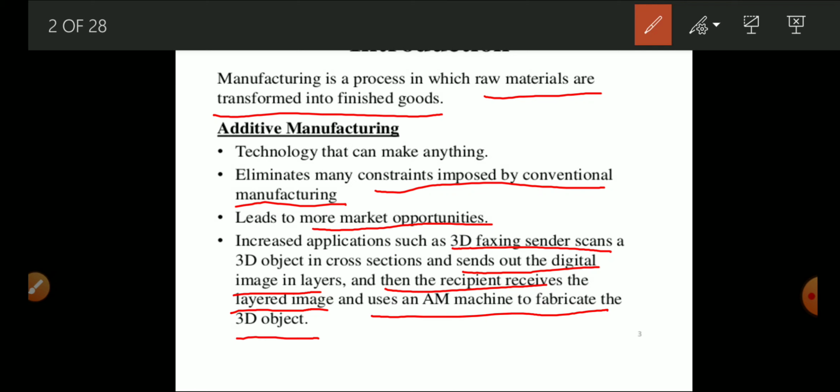So no material is removed in additive manufacturing, and only by addition of material layer by layer we can create a 3D object. That is, no material is wasted, with minimum wastage of materials in the additive manufacturing process.